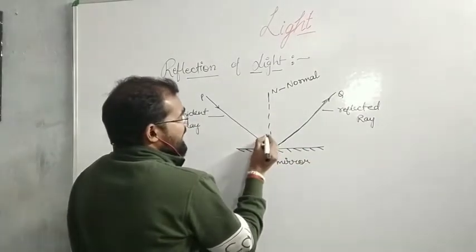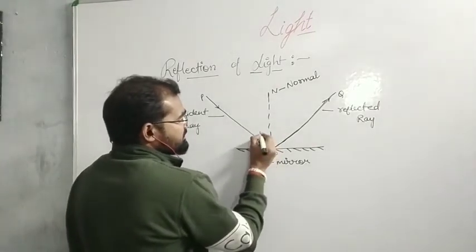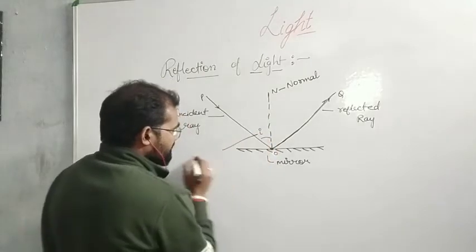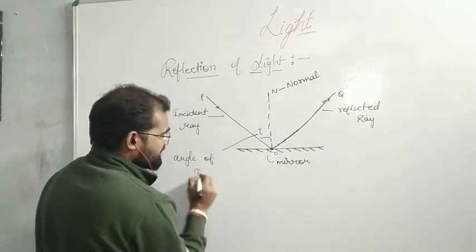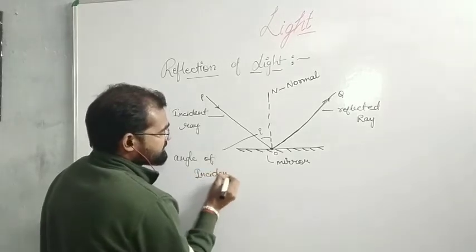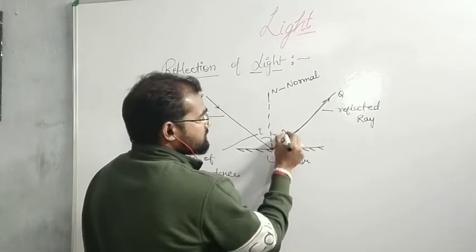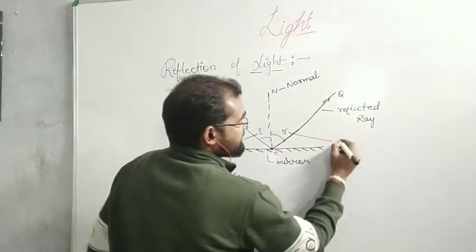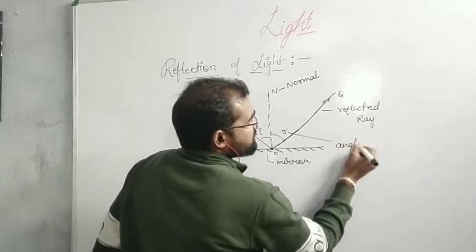Here the angle between the incident ray and normal is known as the angle of incidence, and the angle between the reflected ray and normal is known as the angle of reflection.